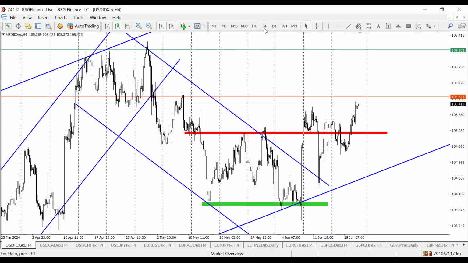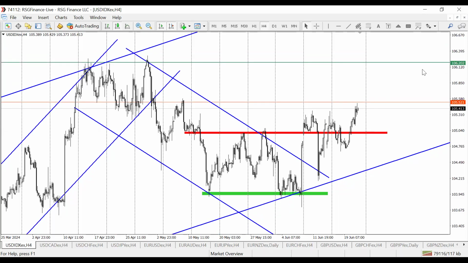So dollar strength into this week. If you have some trades looking for a dollar long, I think you will be on the good side of the markets into this week, because we've been analyzing this, and right now everything is panning out just as we predicted. So our goal is to see the dollar rally up to the 106.202 level.